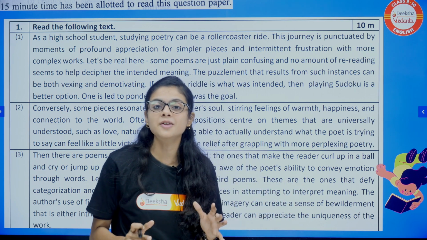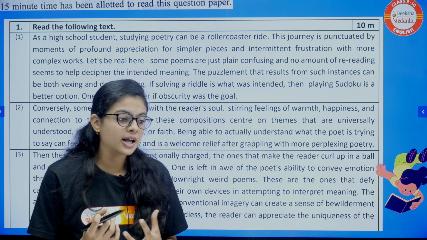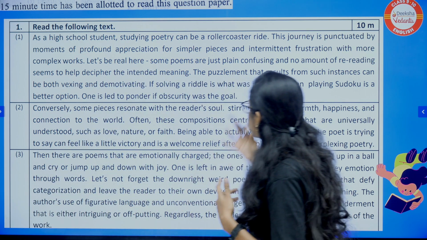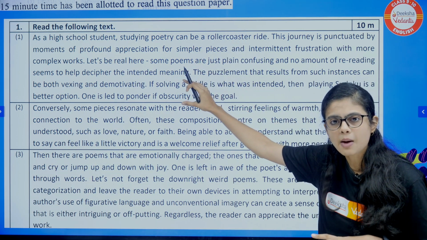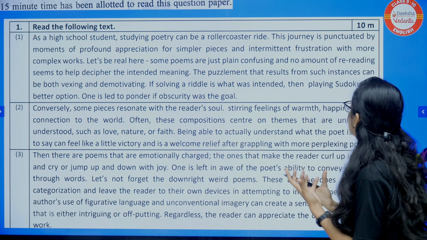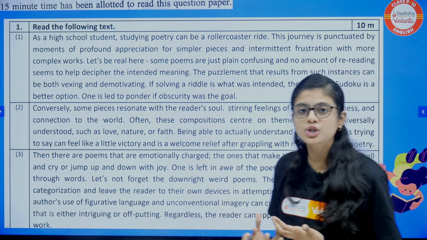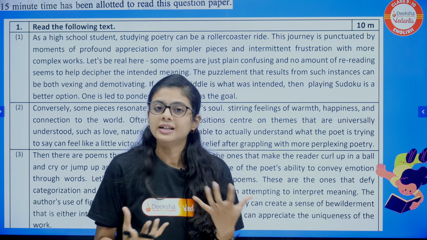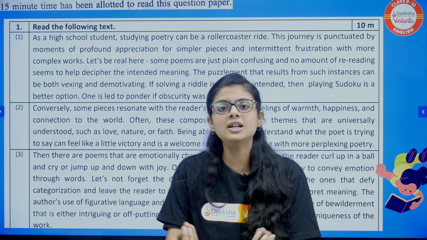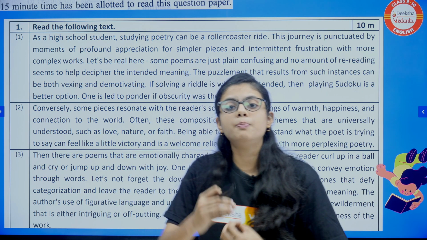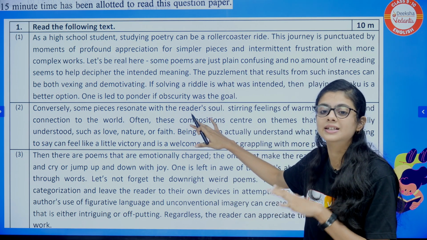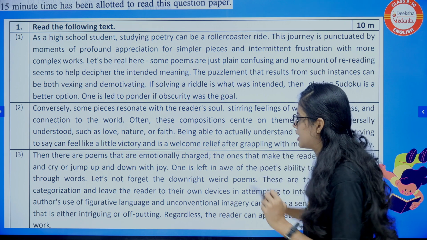So what is the second paragraph telling us? The second paragraph is appreciating the poetry. It's telling that, yeah, it may be difficult, it may be weird, but some poems connect us with the feelings, with the emotions of happiness, joy, right? These kinds of connections are universal, everyone can feel that, right? Poetry also connects us emotionally, personally. This is the meaning of the second paragraph.